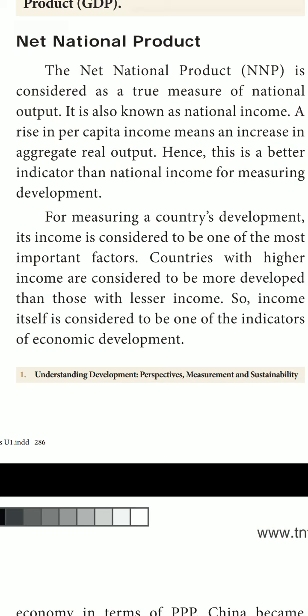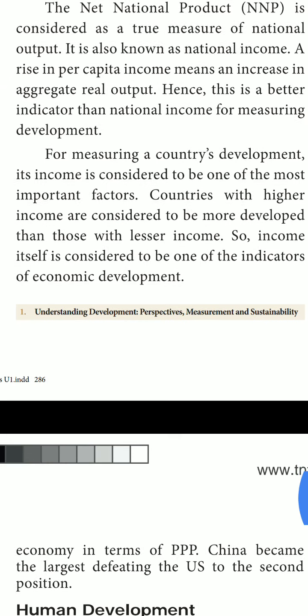Sometimes they may ask for a one word question also. What is the other name for this net national product? It is also called national income. Net national product is considered as the true measure of national output. So, which is considered as the true measure of national output? Net national product. It is also called national income.